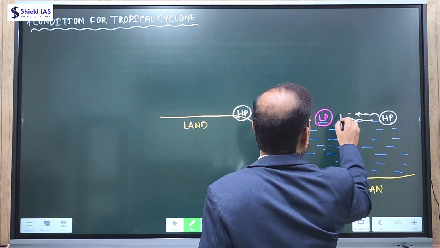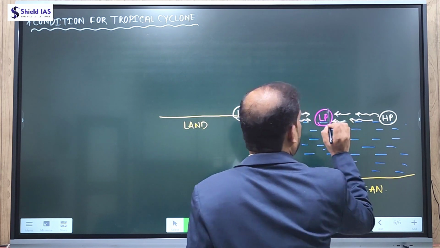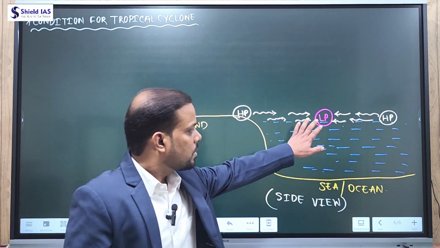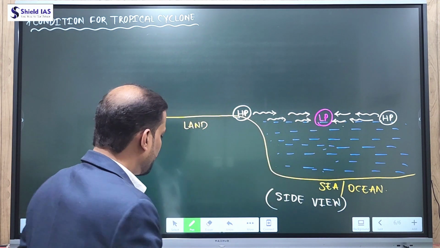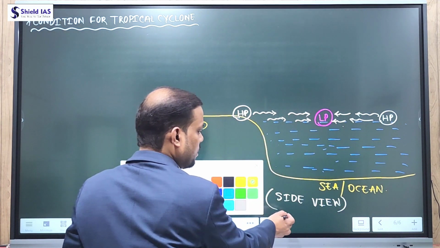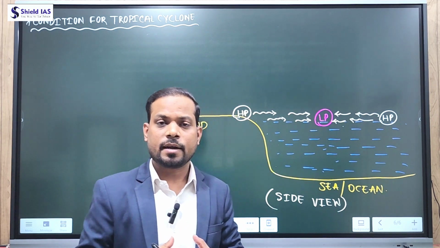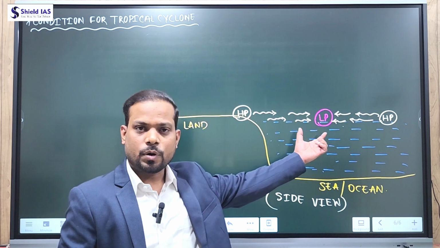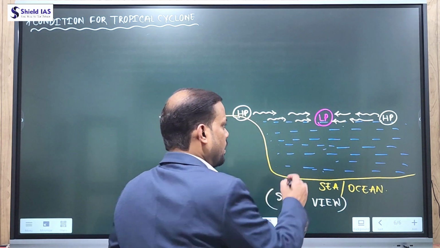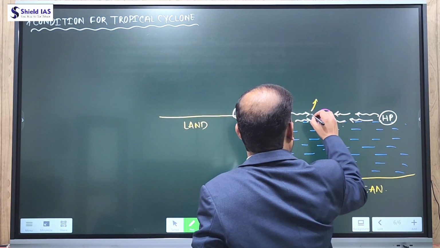Now why is low pressure created over the ocean? Because this is the warmest region in this surrounded area. Now if it is a low pressure area, the air becomes lighter, and when the air becomes lighter, it has capacity to absorb or trap more moisture, more water from the ocean. So the air becomes lighter and starts to rise up.